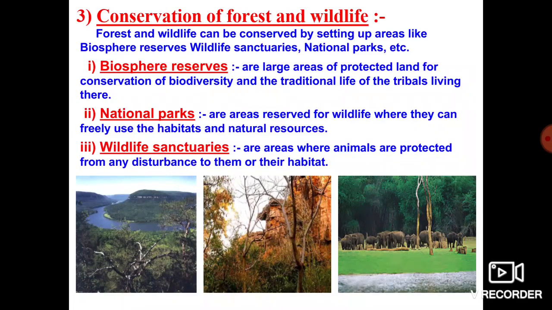How to conserve? Let us discuss one by one. See, forest and wildlife can be conserved by setting up areas like biosphere reserves, wildlife sanctuaries, national parks, etc. As we know, some national parks and wildlife sanctuaries are named, as well as some biosphere reserves.